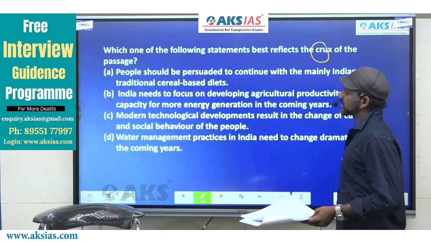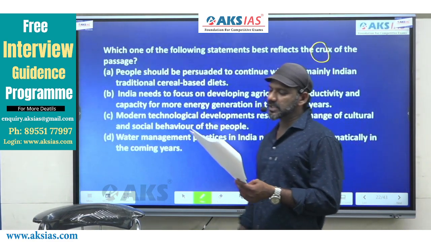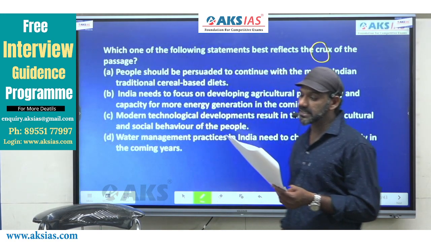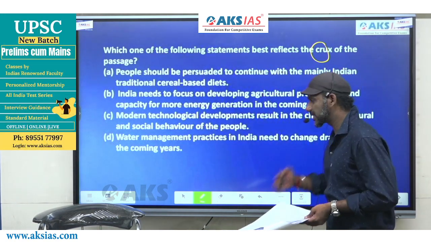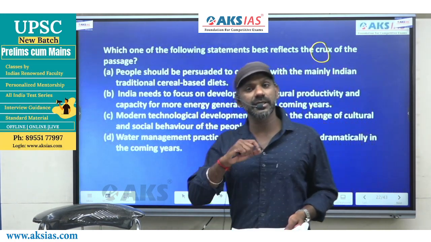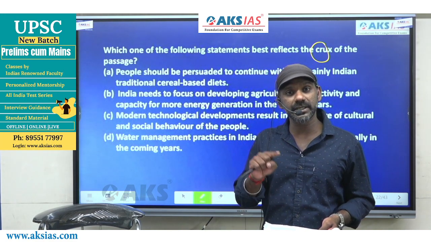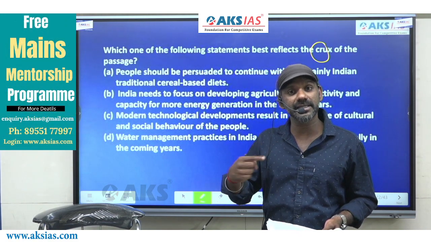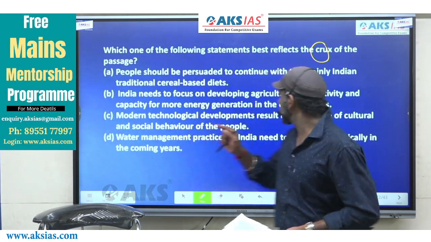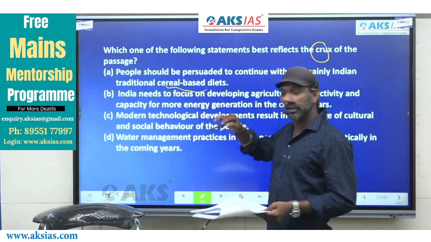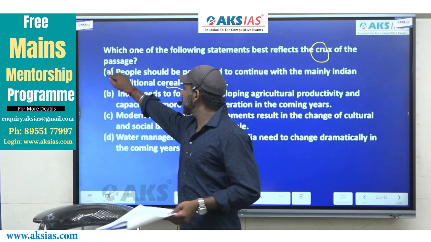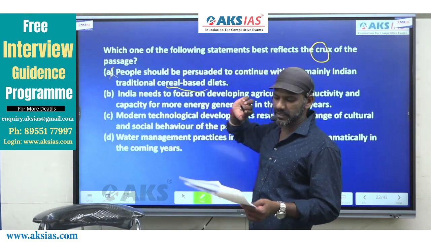Come to the options. A: People should be persuaded to continue with the mainly Indian traditional cereal-based diets. Cereal-based diets are talked about in the paragraph, but only in comparison with the protein-based diet. This idea is not described in the paragraph, so A cannot be the main idea. Gone.